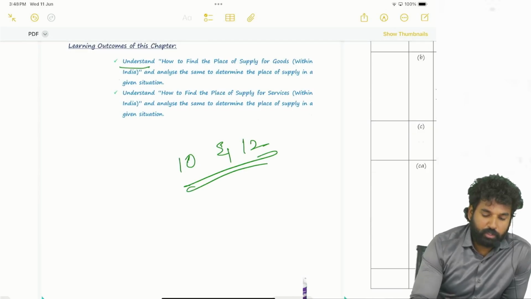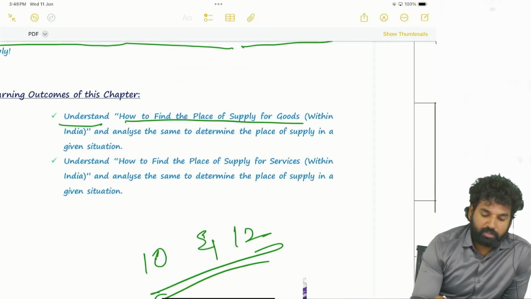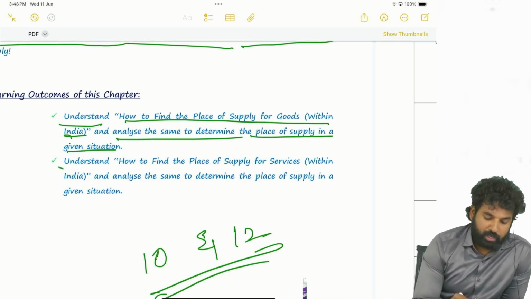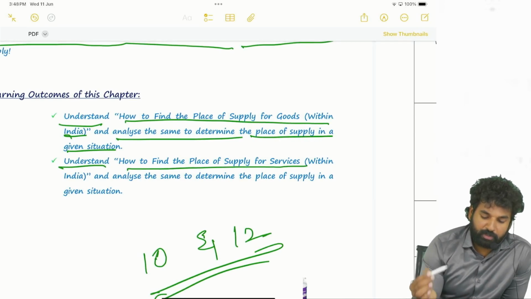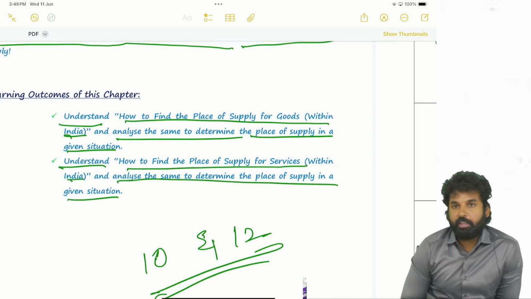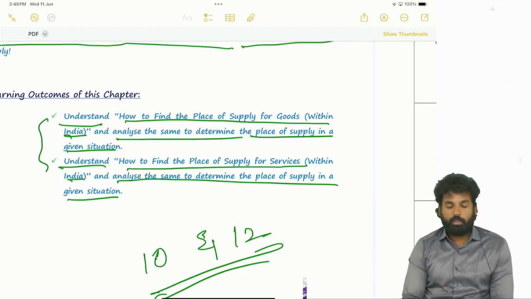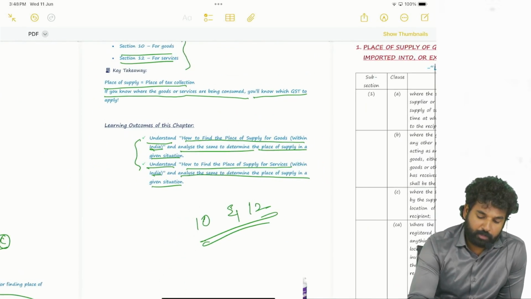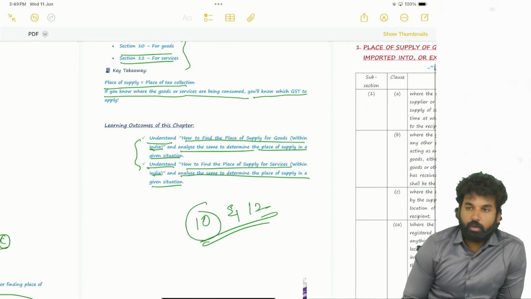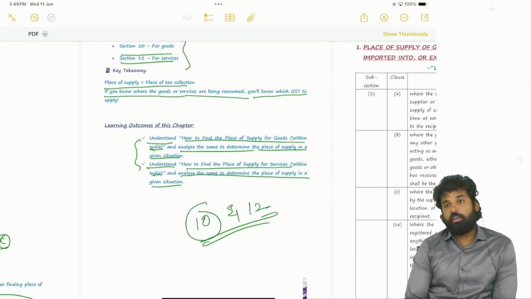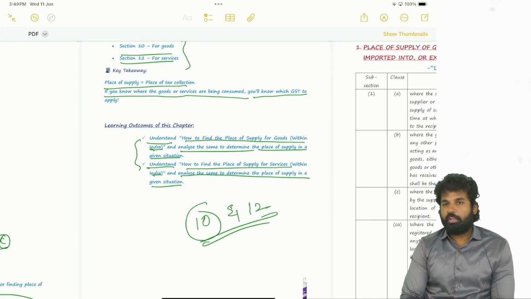The learning objectives: understand how to find the place of supply of goods within India and analyze it to determine the place of supply in a given situation; and understand how to find the place of supply for services within India and analyze it in a given situation. With this we start our chapter on section 10 and section 12 of the IGST Act.